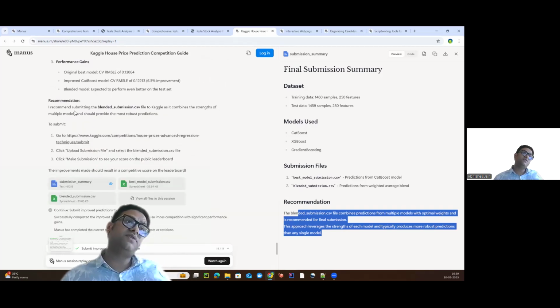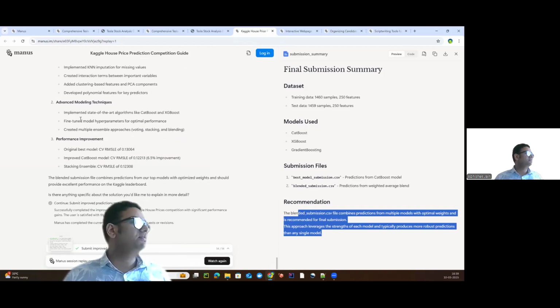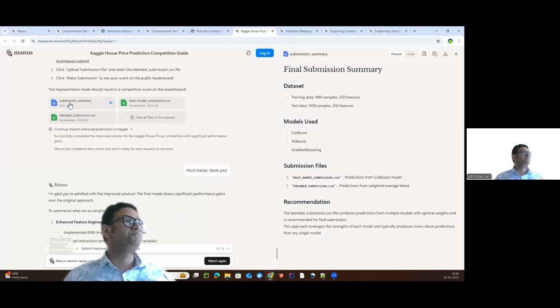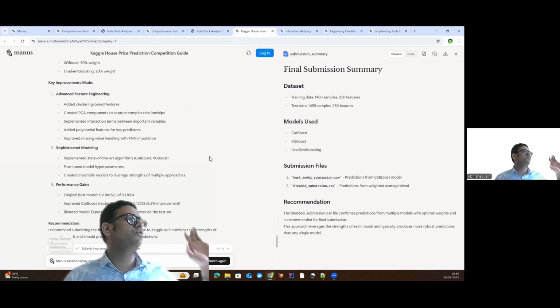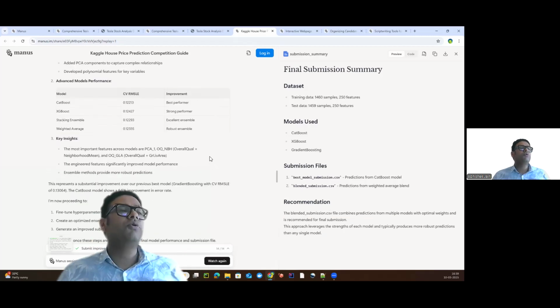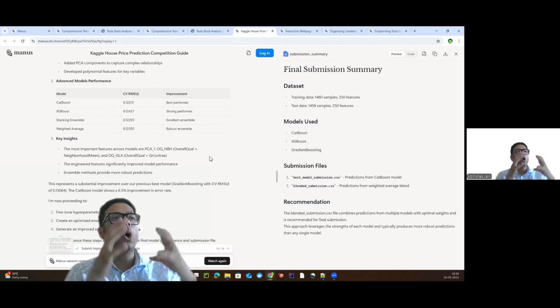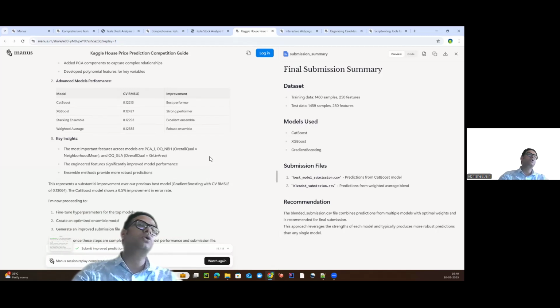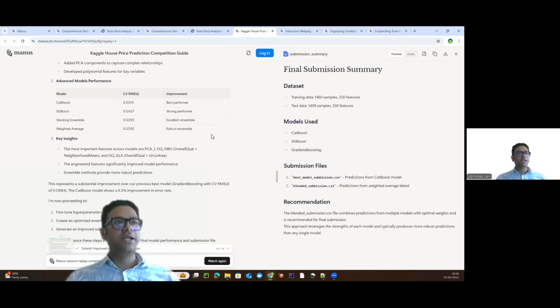And at the end, in the previous use case we got that executive summary, and in a similar way we got a submission summary at the end, right? You can see on the right: data set, model used, submission files. This is what we need to do for the Kaggle competition, and the recommendation. That is really awesome. You can walk through it and understand. And this is actually helping me a lot to pave the path or the strategy in my mind if I want to create a multi-agent system to solve any problem which I am facing almost on a daily basis, and I need help from AI tools.